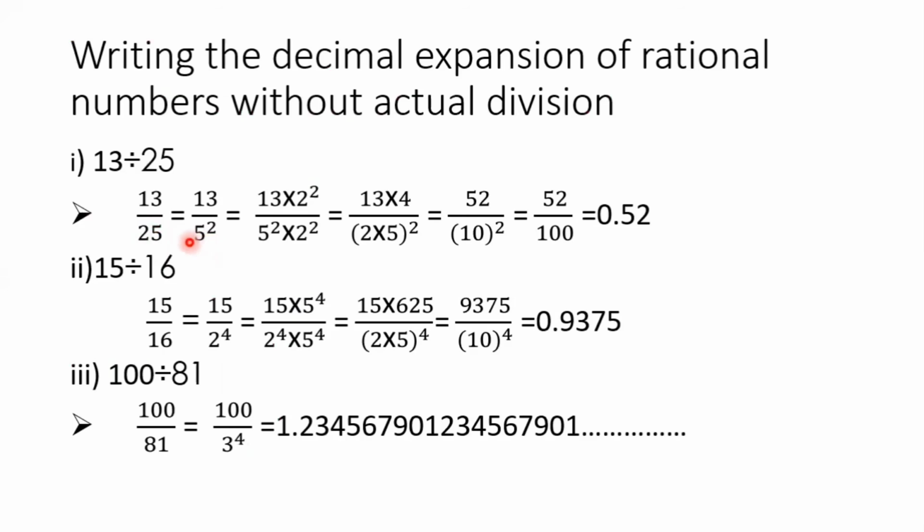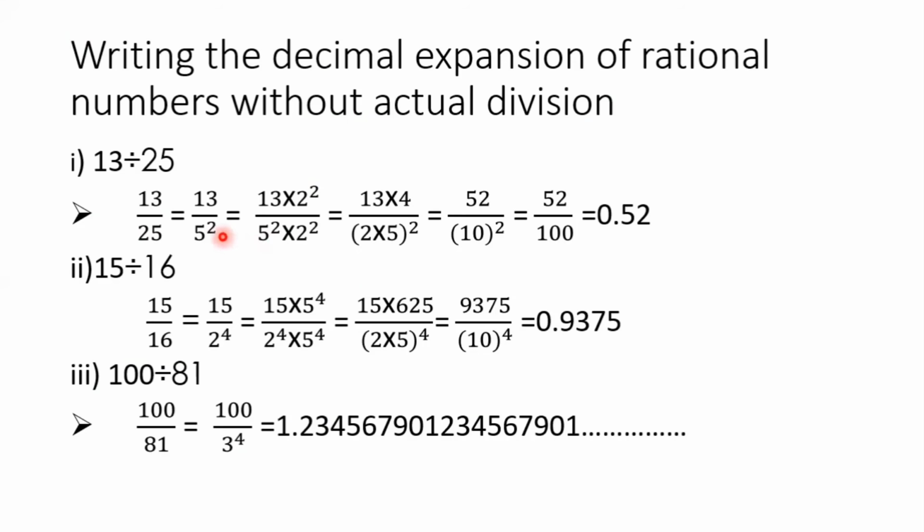So if the denominator is in the form of power of 2 or 5 or both, then it is a terminating decimal. Otherwise, if there is another factor other than 2 and 5, then it is a non-terminating recurring decimal. So confirmly, we can say it is a terminating decimal, since the denominator is in the form of power of 5. So next, make the denominator a power of 10.